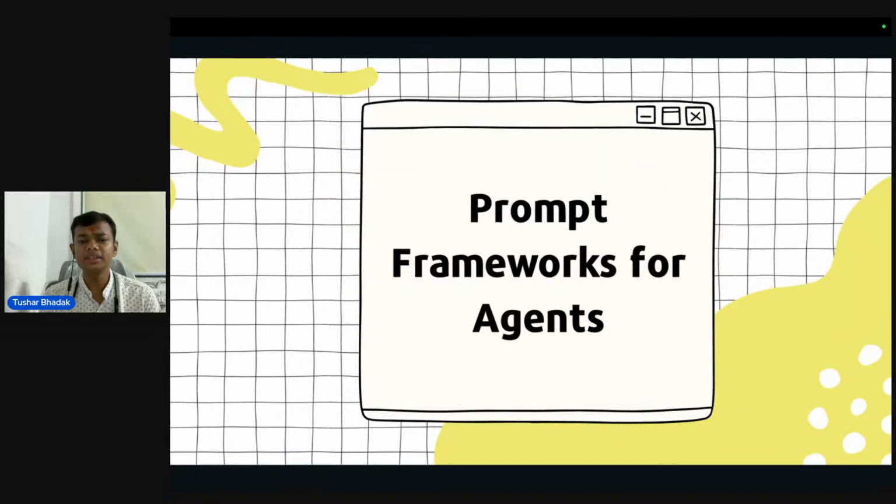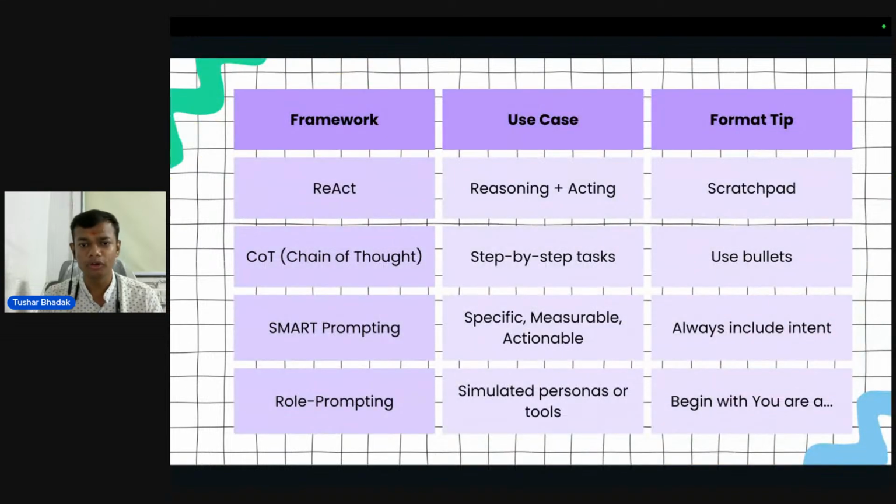Okay, now let us see what are the prompt frameworks for agents that are already available in the market. I have listed 4 frameworks that are mostly good frameworks. The first one is ReAct. It is a reasoning and acting combination which uses a scratchpad. Then we have COT, that is chain of thoughts. It breaks the process down step by step, and also gives the output in bullet points. Then we have the SMART prompting framework. This framework is highly used for specific, measurable, and actionable tasks, and always includes intent.